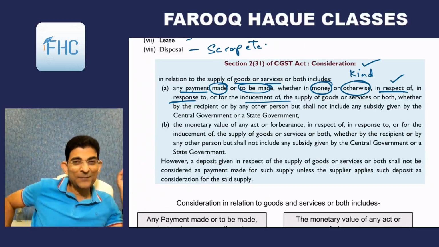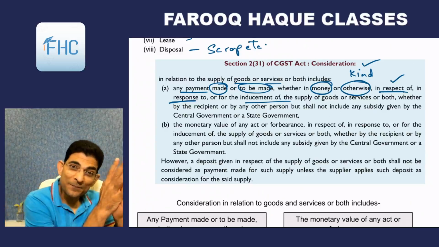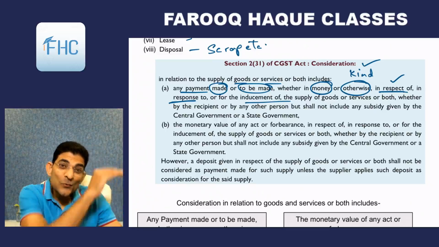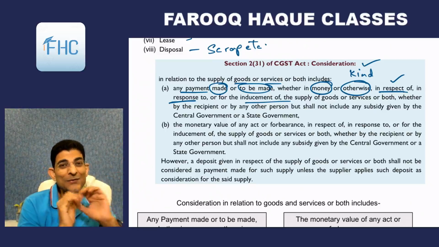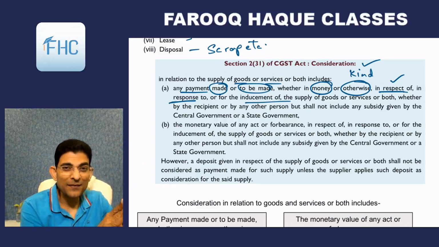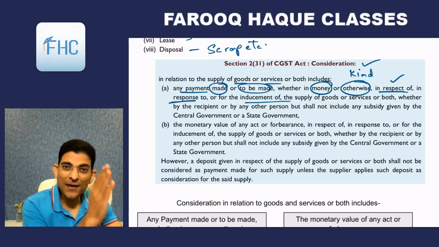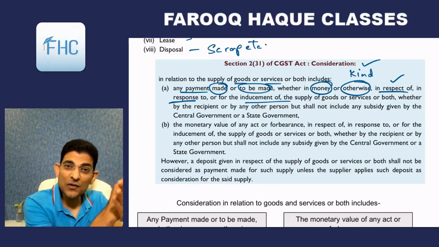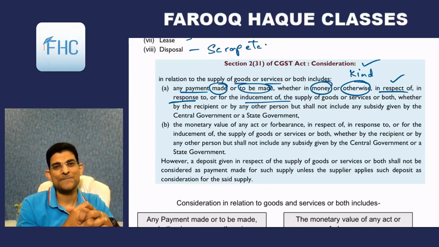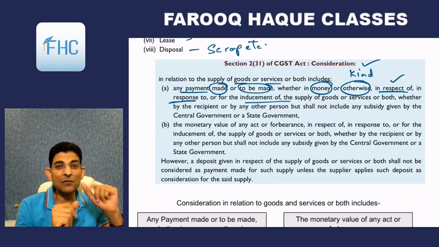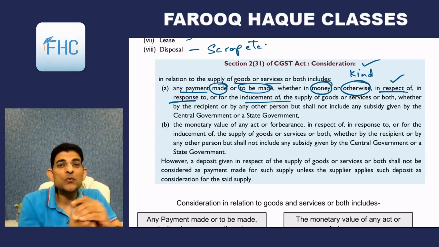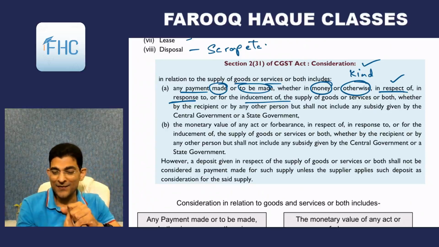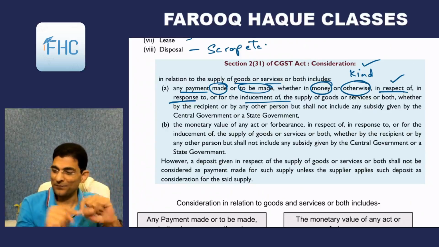So here, see what is happening. The money that I gave him induces him to sell the goods to me, right? So that money that I gave him is not a gift or something. It is consideration for sale, including that additional 40 lakhs. So that is inducement money that induces him to sell goods to me. Okay, so that will also be called consideration.